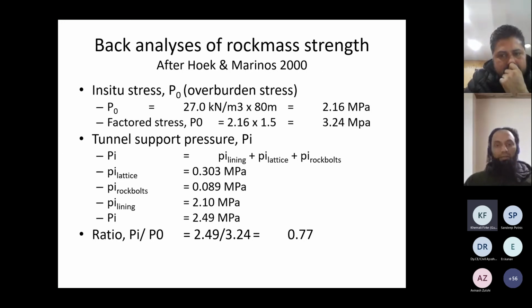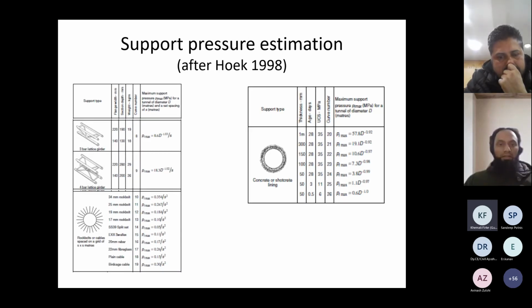So we have all 3 components: lining, lattice girders, and rock bolts. All these support pressures were calculated analytically. There are equations developed for estimating the support pressure based on the type of support. And finally, we calculated the support pressure to stress ratio, which comes out to be 0.77. These are the equations available to estimate the support pressure for lattice girders, for rock bolts, and of course for lining. We can calculate it and interpolate in between.